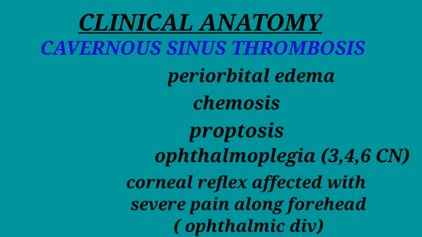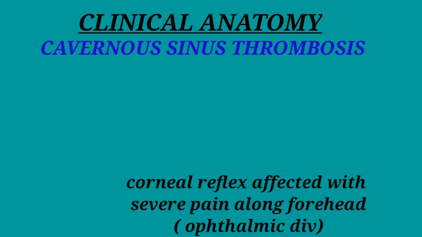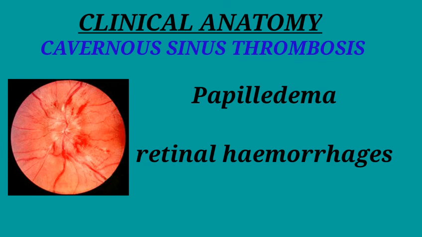Severe pain in the forehead and eye will be present because of the involvement of the ophthalmic division of the trigeminal nerve. Ophthalmoplegia occurs because of the pressure effect on the oculomotor, trochlear and abducens nerve, resulting in painful extraocular movement of the eyeball. Fundus examination shows papilledema, venous engorgement and retinal hemorrhages because of the acutely obstructed venous drainage of the central retinal vein.